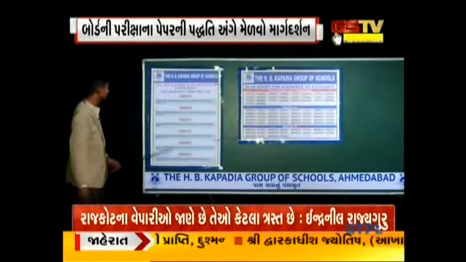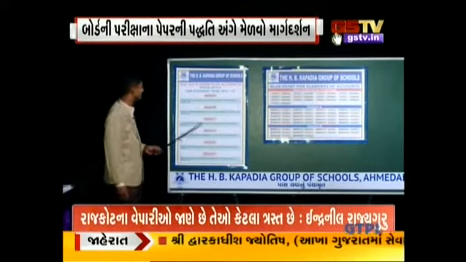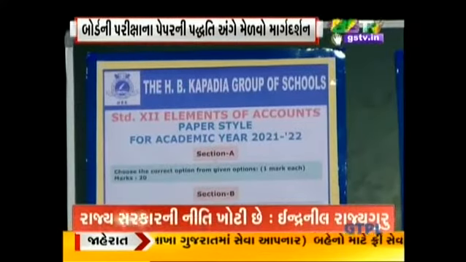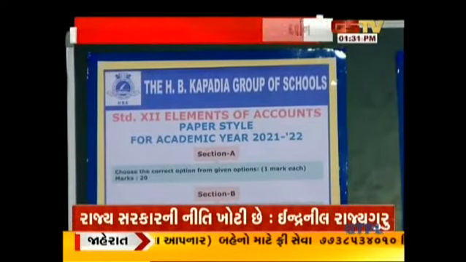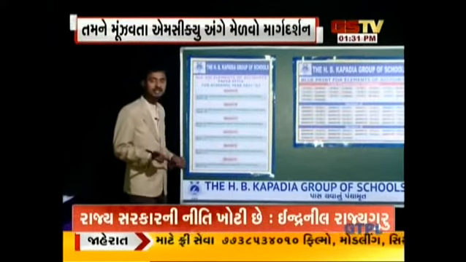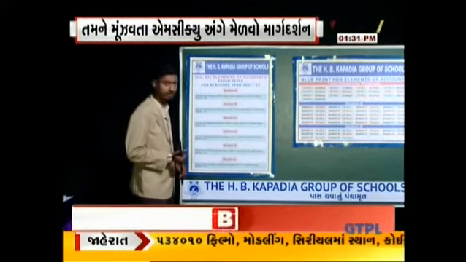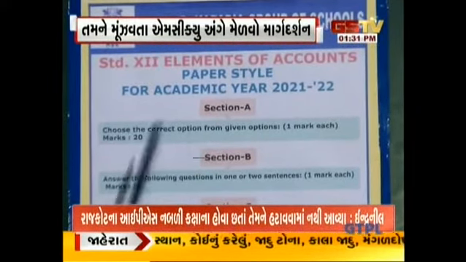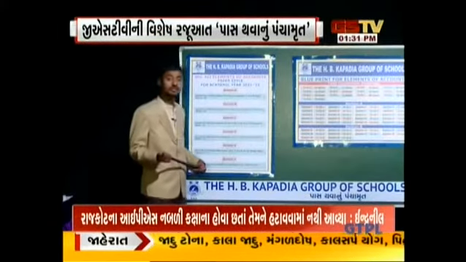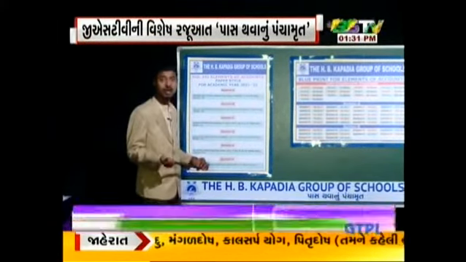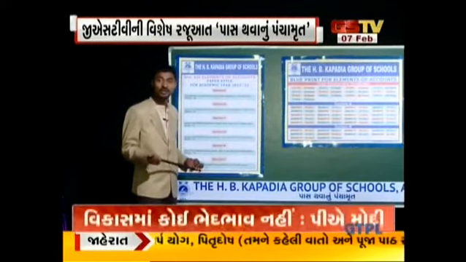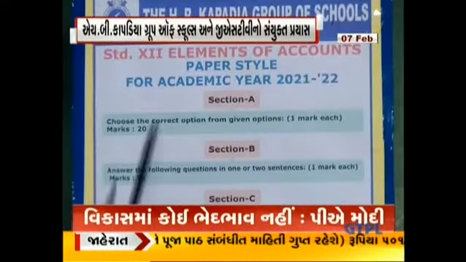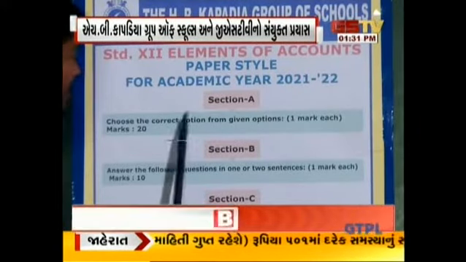See students, in the first chart, I have presented the whole paper pattern of the accounts subject. Again, we have 6 sections: section A, section B, section C, section D, section E and section F. In section A, this year we have 20 multiple choice questions. Yes students, 20 multiple choice questions, a golden opportunity for those students who still believe that they might fail in the accounts subject. So we have 20 MCQs over here, each carrying 1 mark.